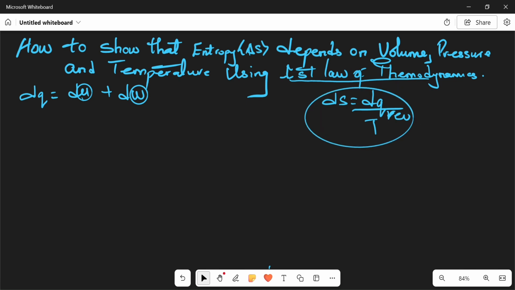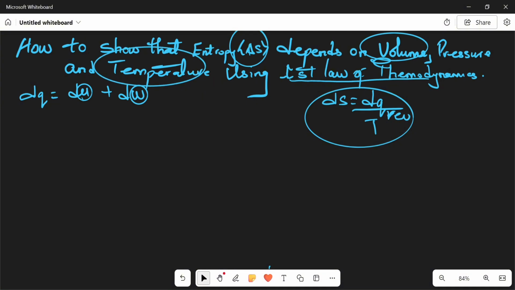Good. Okay, now from this particular formula, don't forget that what I want to get is a formula that relates entropy, volume and temperature. Those are the major three things that we want to bring out from this first law.